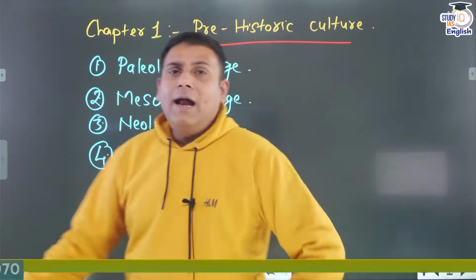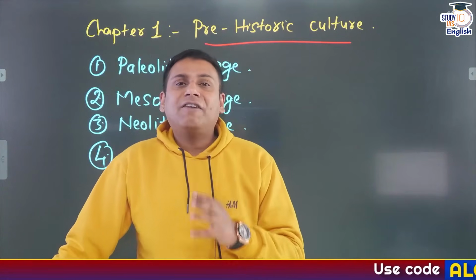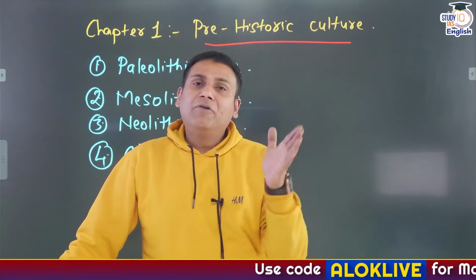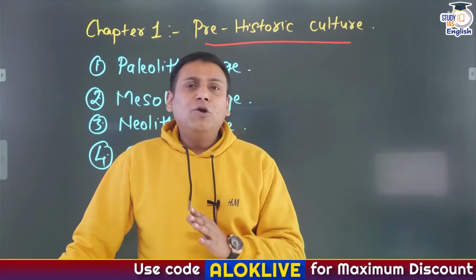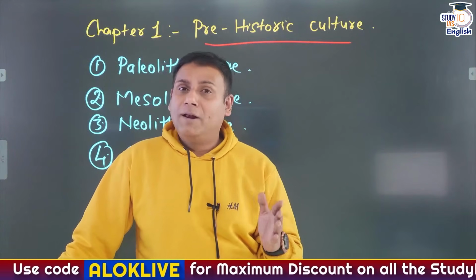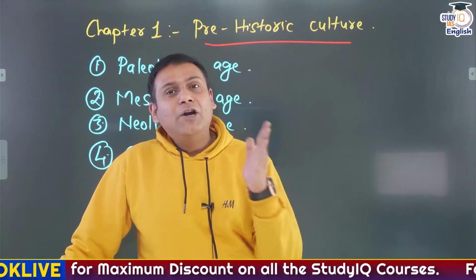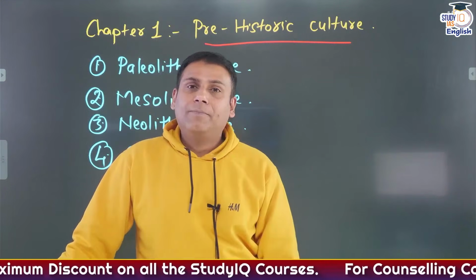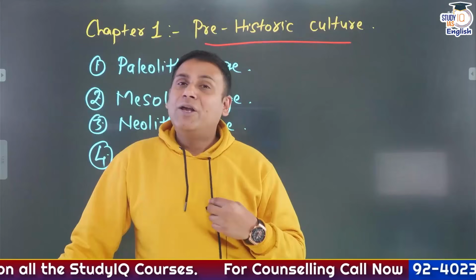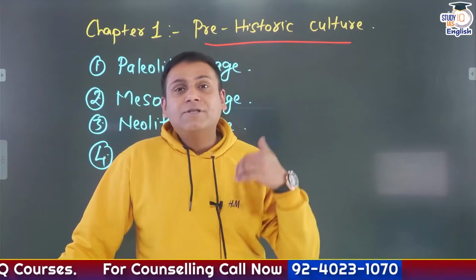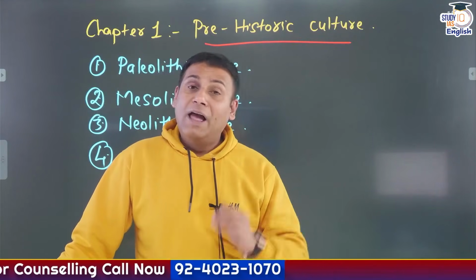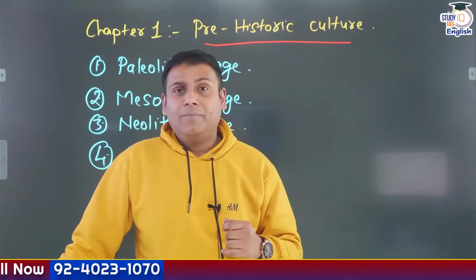Specifically, what kind of questions have been asked here? Let me give you a small example. Human evolution started approximately around 24 million years ago, and it is divided into three important stages. The first stage is Miocene age, then Pliocene age, and then Pleistocene age.